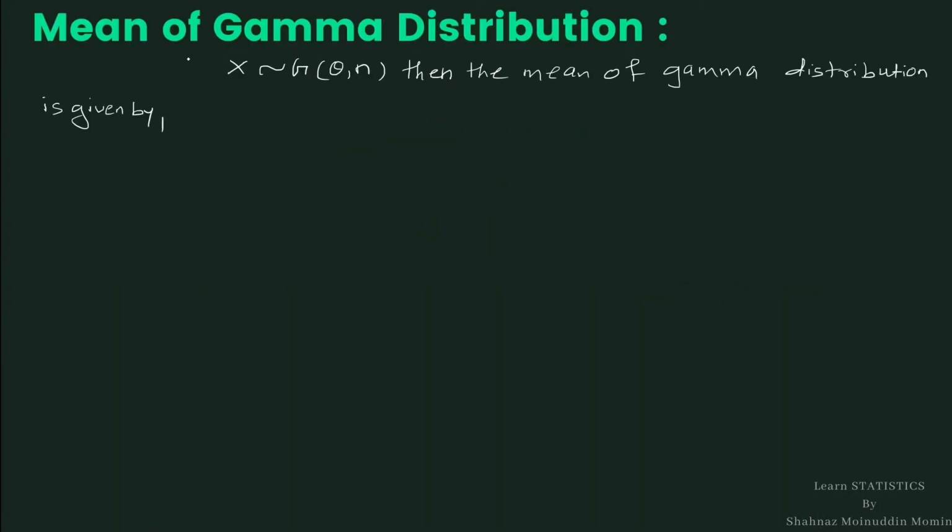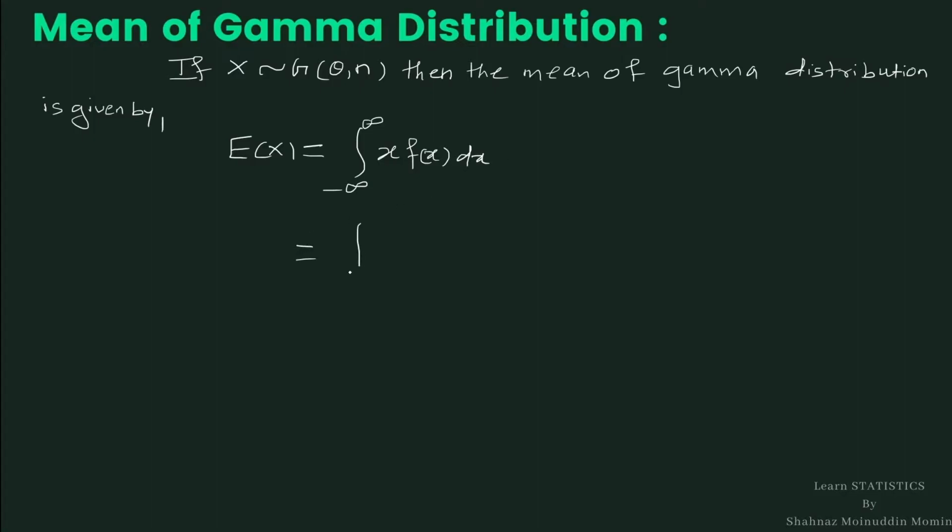If x follows gamma(theta, n), then the mean of gamma distribution is given by expectation of x equal to integration from minus infinity to infinity of x into f(x) dx.